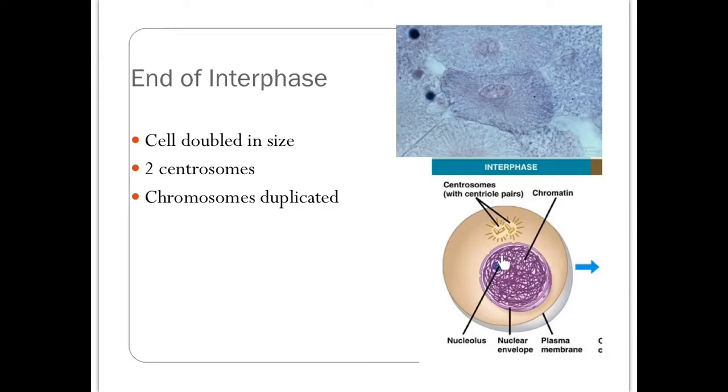Now, if I actually look, I cannot tell that the DNA has been duplicated because the DNA is in this loose chromatin form. That's why it looks like spaghetti. If I look at this cell at the end of interphase under the microscope, in the nucleus, I cannot see the DNA when it's in this loose chromatin form.